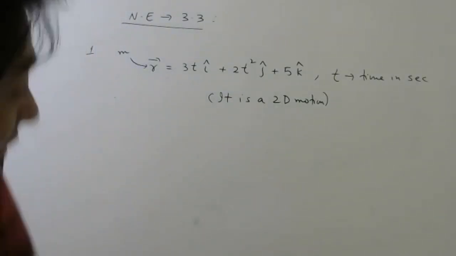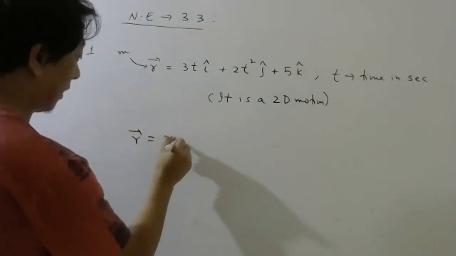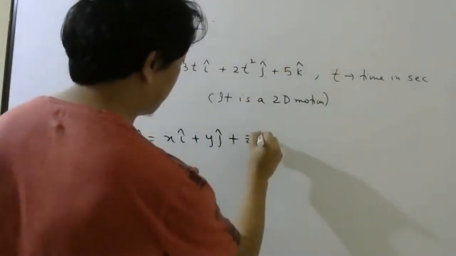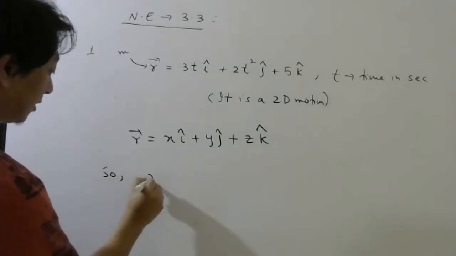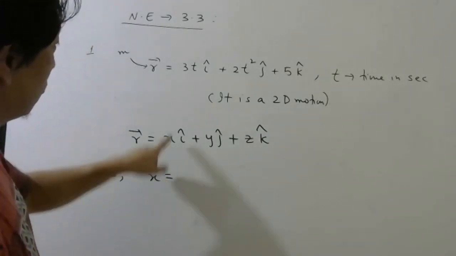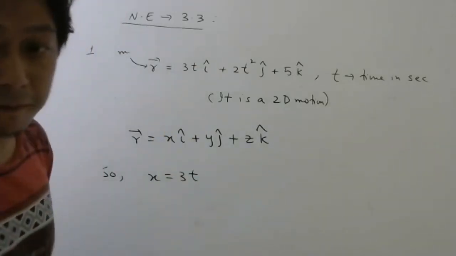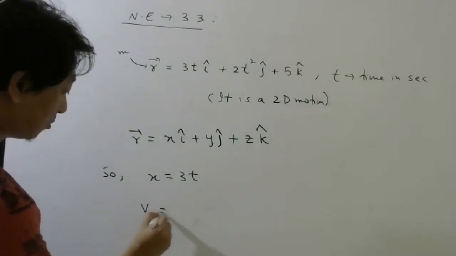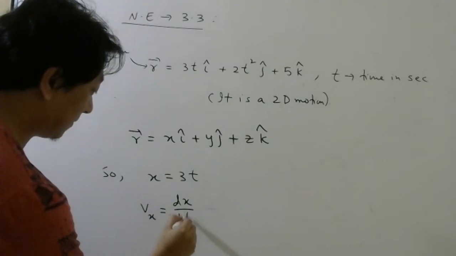Now, how do we write the position vector? r bar equals X i cap plus Y j cap, and here Z is also there, so Z k cap. Correct? What is my X coordinate? How is it changing? 3t. So let us find Vx. How to find Vx? dx by dt.